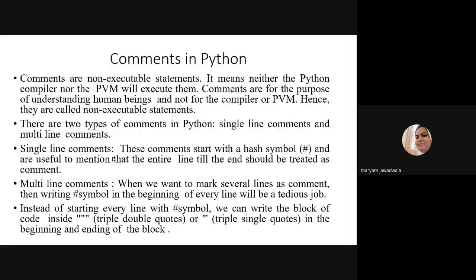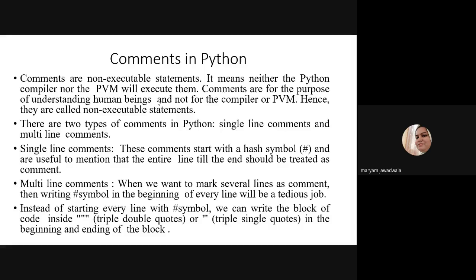Comments are non-executable statements. It means neither the Python compiler nor the PVM will execute them. Comments are for the purpose of understanding by human beings and not for the compiler or PVM. Hence, they are known as non-executable statements.